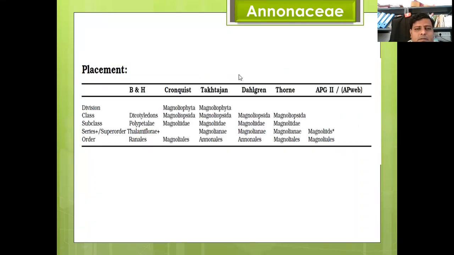So here is the placement of family Annonaceae according to different authors.